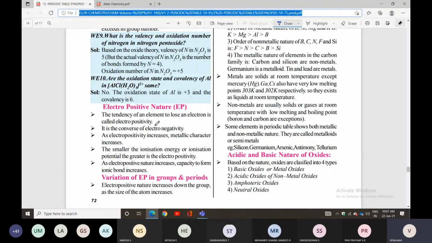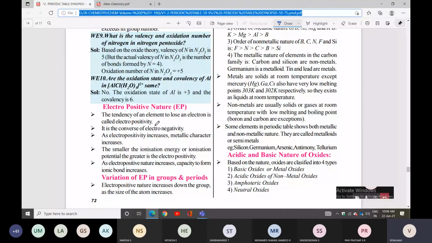The smaller the ionization energy or ionization potential, the greater the electropositivity. Losing one electron is electropositivity.